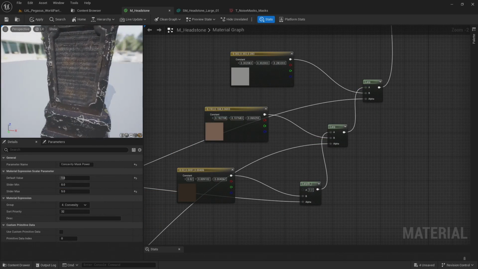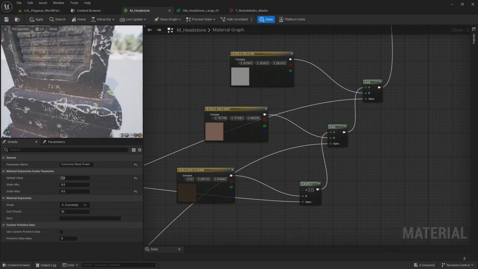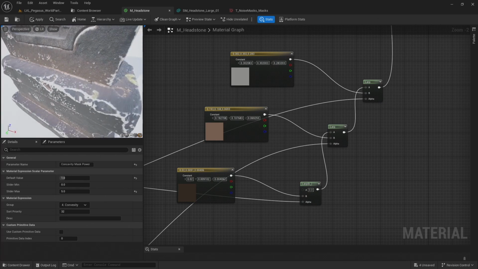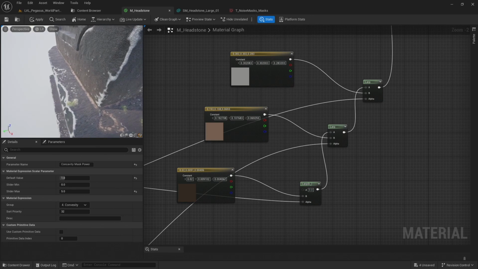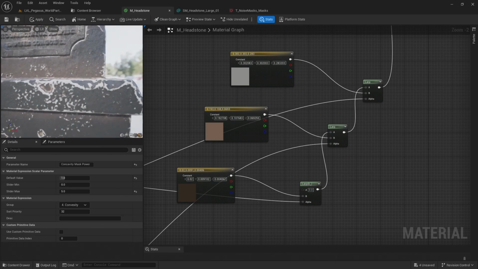And you can just see some of that concavity mask here running along the edges and in some of these kind of broken up areas.